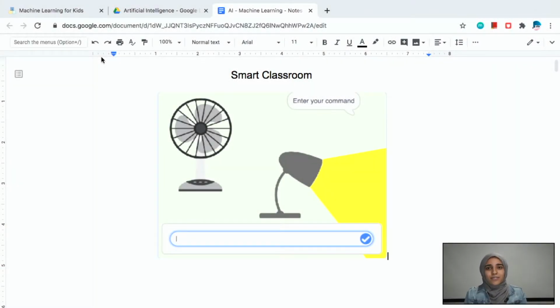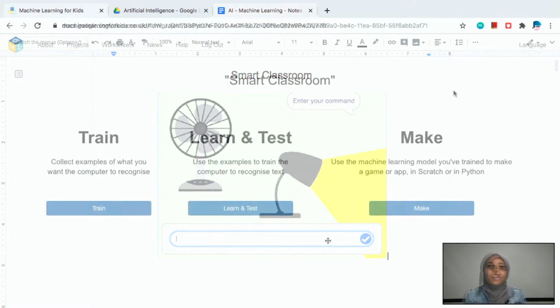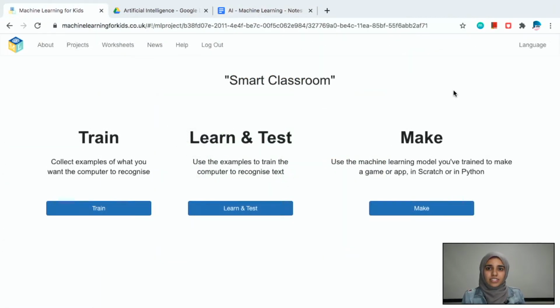So here's a really simple example of artificial intelligence. This smart classroom example has a fan and a light, and it'll turn on and off based on our textual command by learning through examples. In artificial intelligence systems, there's typically 3 phases: to train, to learn, and to test. Let's talk about the training first.